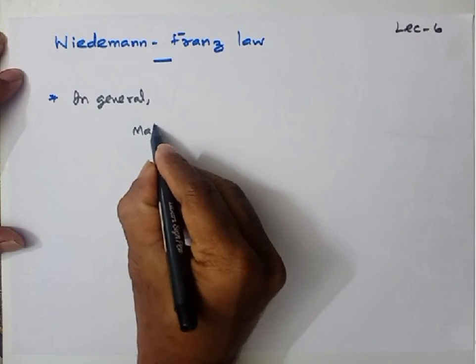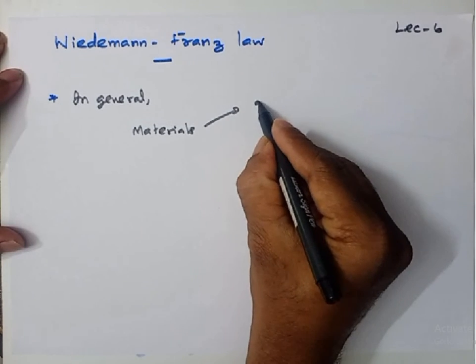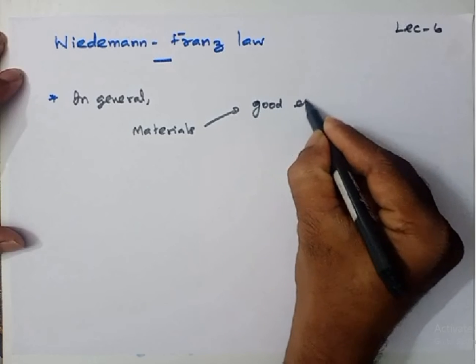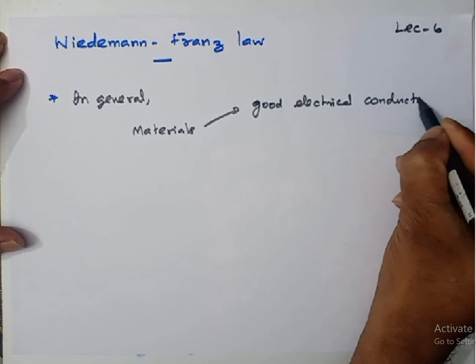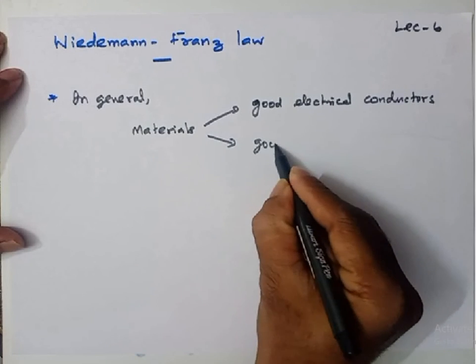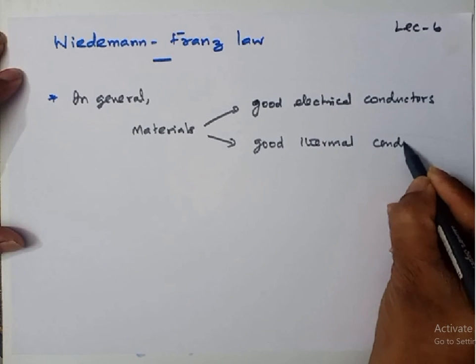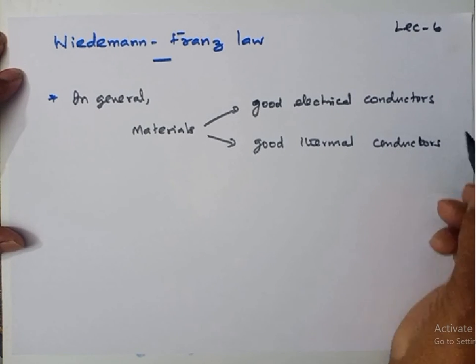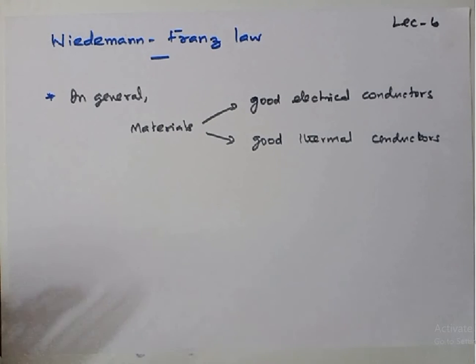In general, materials which are good electrical conductors can also behave as good thermal conductors. Yes, this was observed in metals.